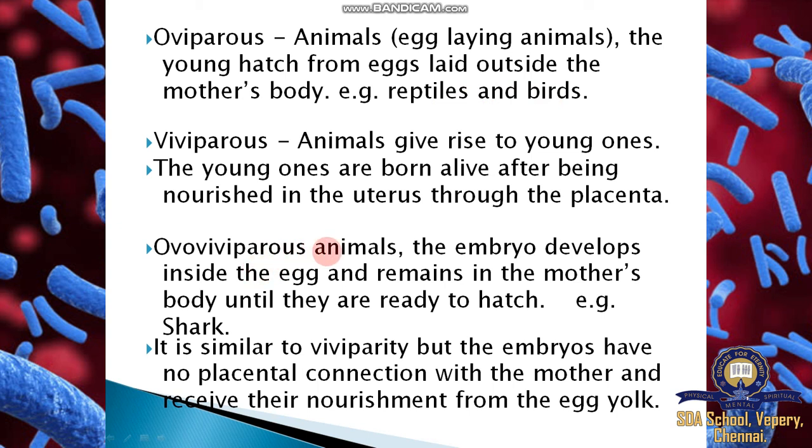Ovoviviparous means the embryo develops inside the egg within the uterus, but without any placenta formation. It is similar to vivipary, but the embryos have no placental connection between mother and newborn fetus. They are called ovoviviparous because eggs develop into new embryos inside the mother's uterus, but there is no connection between the newborn fetus and the mother's uterus.